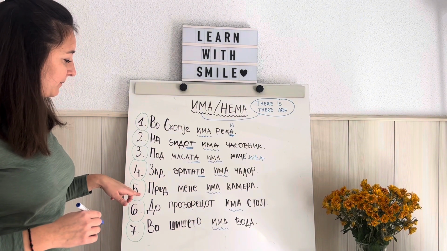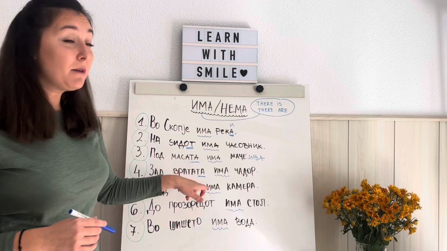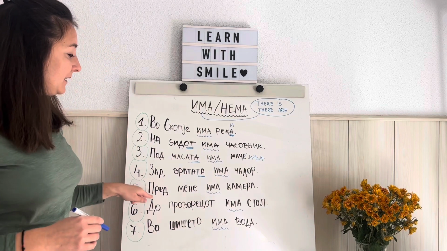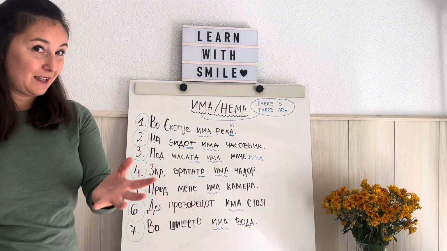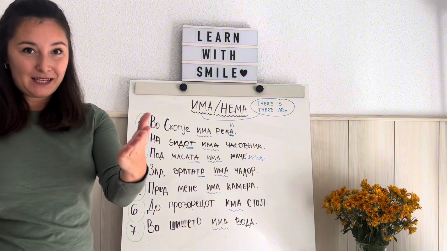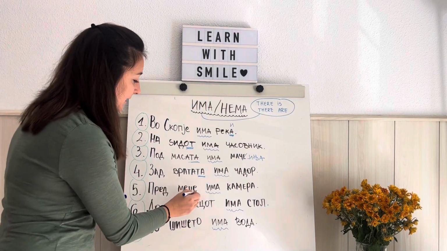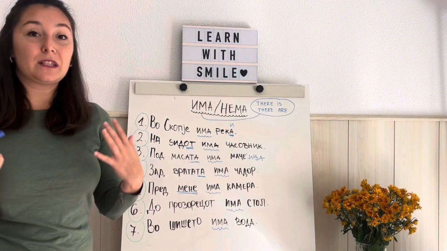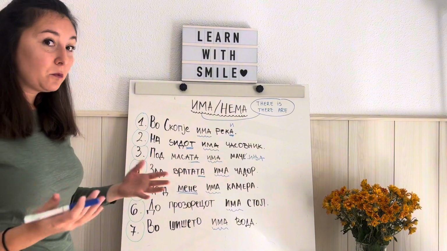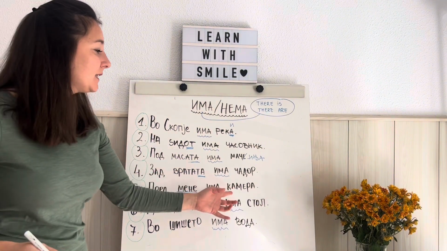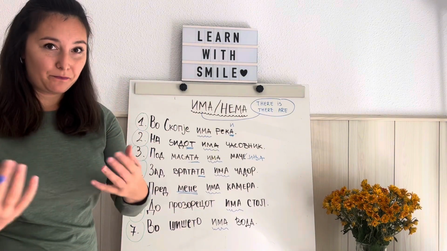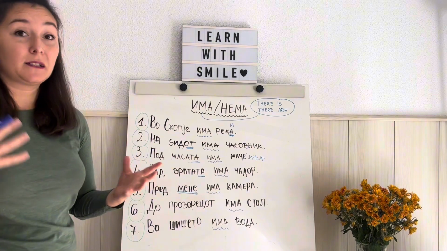Then the fifth sentence. Пред мене има камера. Пред мене means in front of me. Пред can be used as in front or before. So, пред мене, in front of me. Мене here is used as me. In front of me, there is има. What is there in front of me? A camera. So, in front of me, there is a camera.